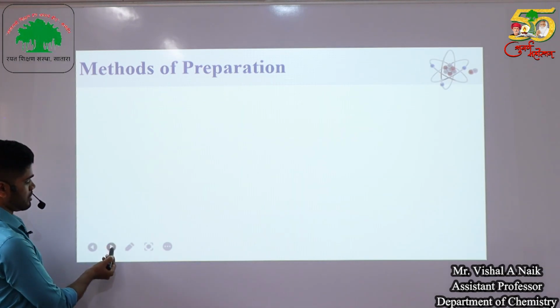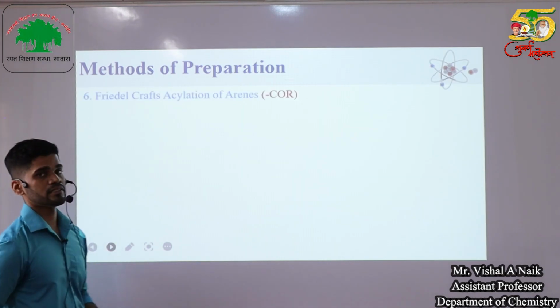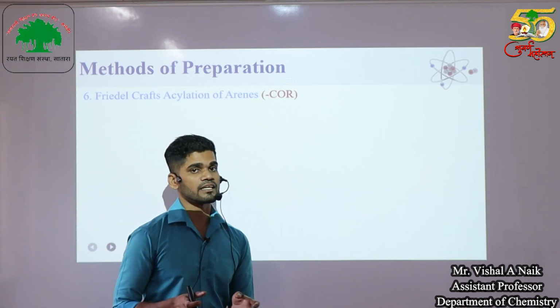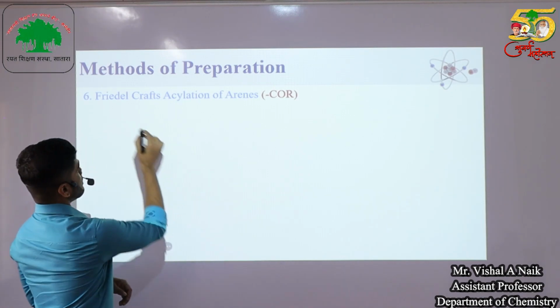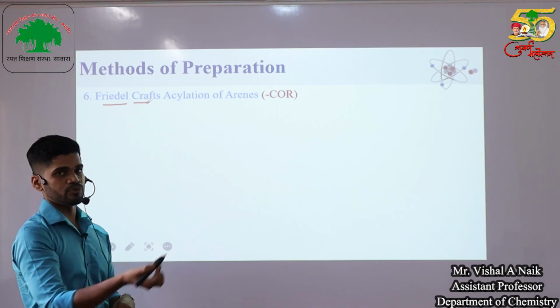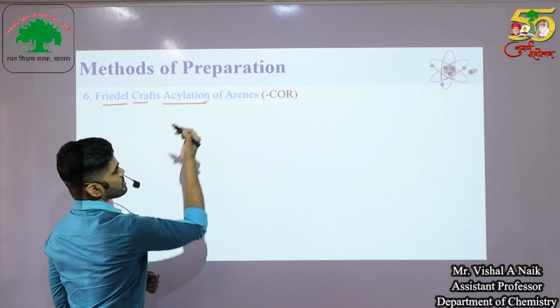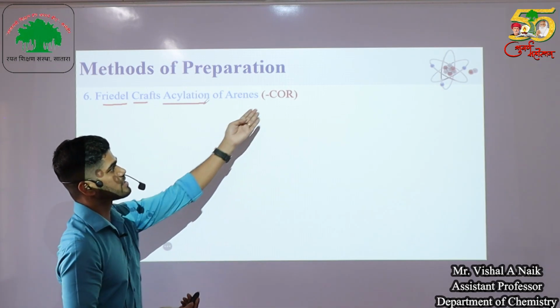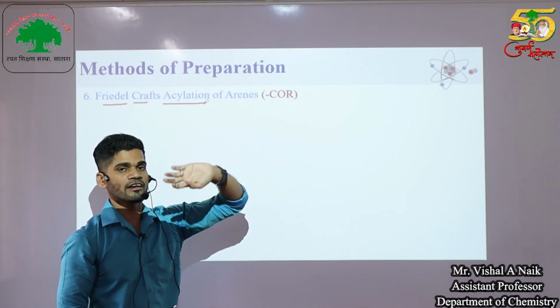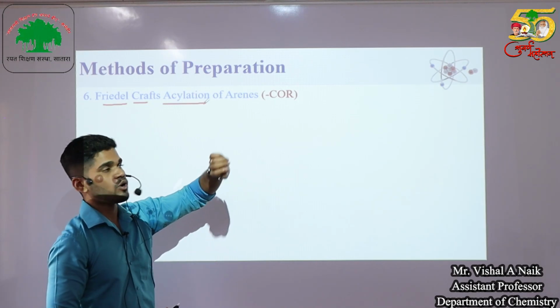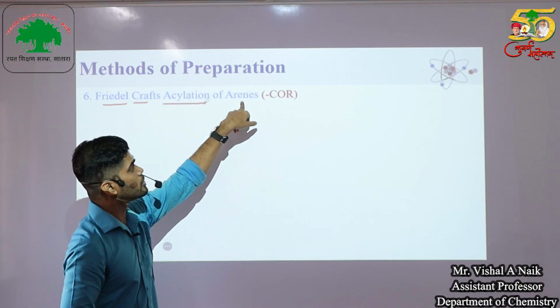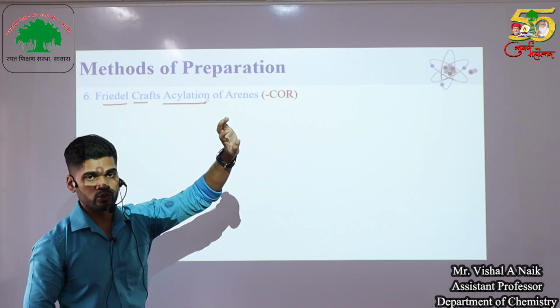Then the last reaction in today's video is the Friedel-Crafts acylation reaction. Friedel and Crafts are the scientists who discovered this reaction. What is the reaction? It is acylation. Acyl means a C double bond O R group, where R means any alkyl or aryl group. So an acyl group gets introduced into arenes, meaning aromatic compounds.